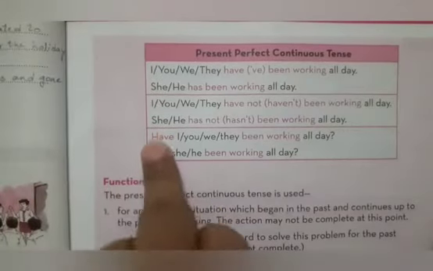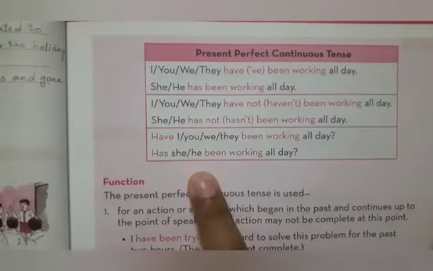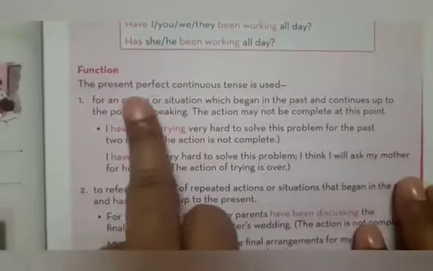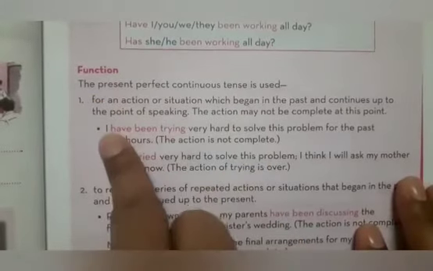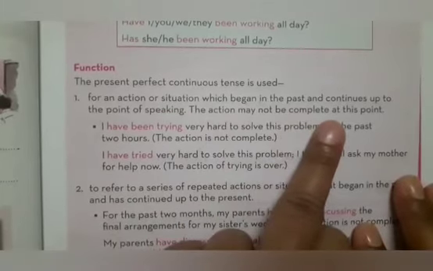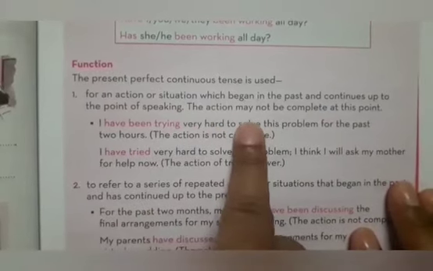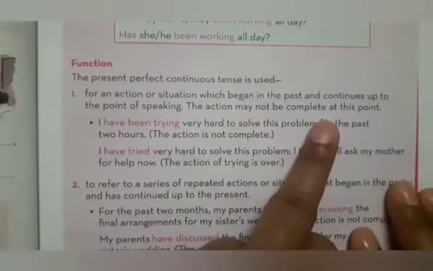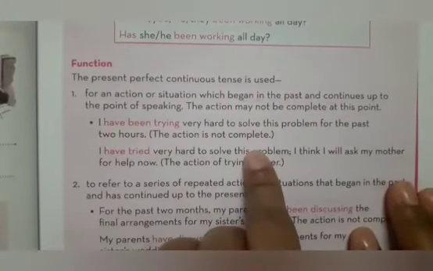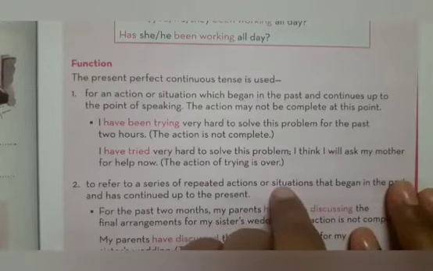So now he has given you all the three types of positive, negative and the question forms of the sentences. Come to the functions. The present perfect continuous is used for an action or situation which began in the past and continues up to the point of speaking. The action may not be complete at this point. So it has begun in the past, it is in continuation, but it is not at all necessary that at the point it is complete.